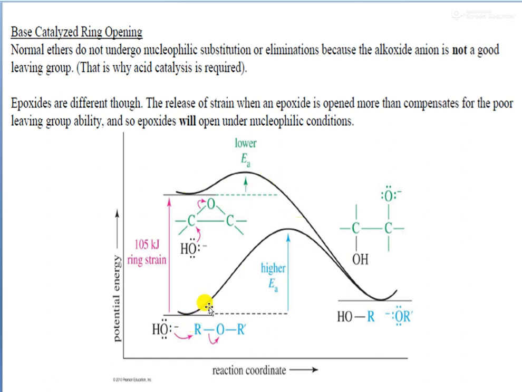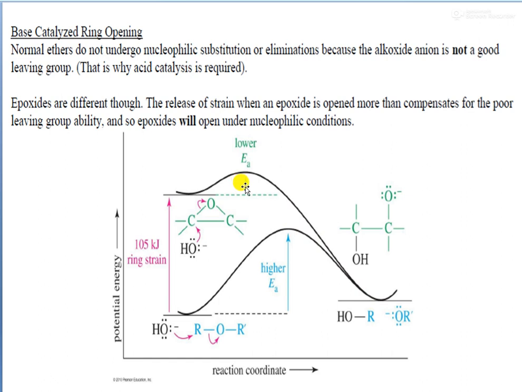So here the ether is converted to an activated state. This is the activation energy, EA. EA represents the activation energy, and this activated state is then converted to the product. And in the second curve, the epoxide is converted to an activated state, and then again it is converted to the product.